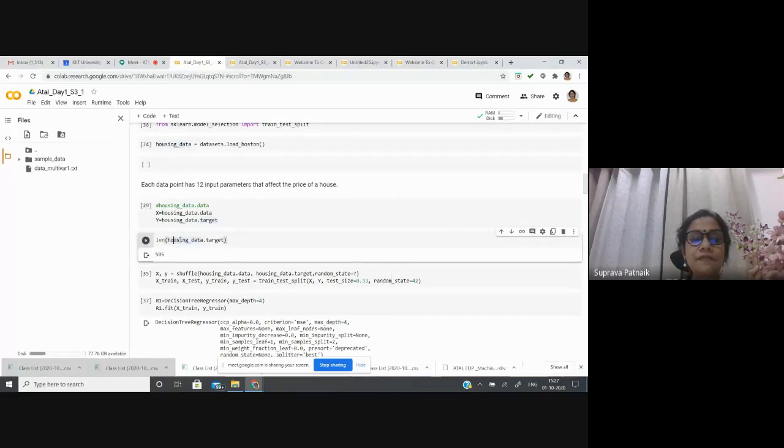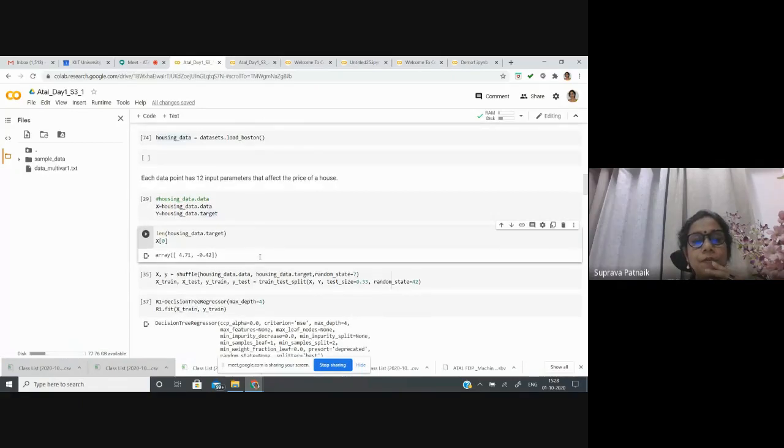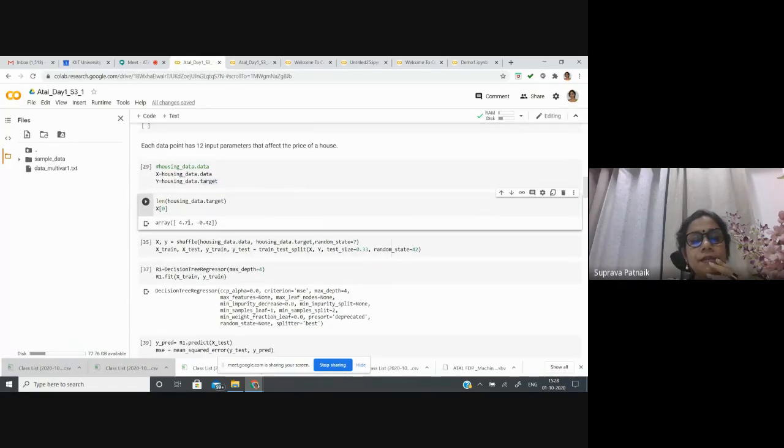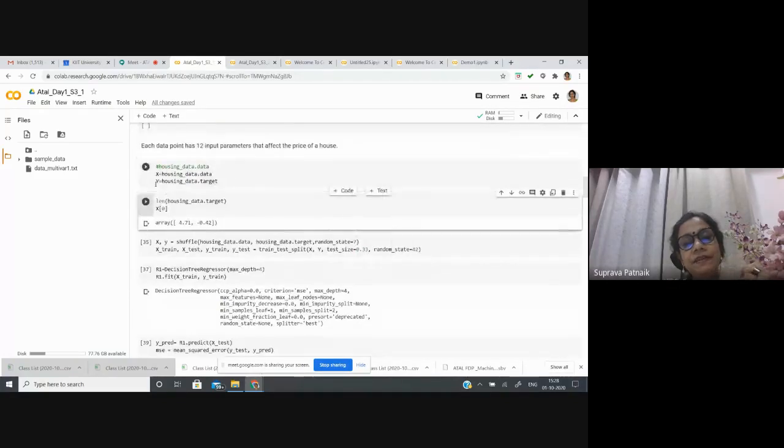So here if I write x0, okay, here are the values for x0. So this way you can have different values and you can see how these values are affecting the model.